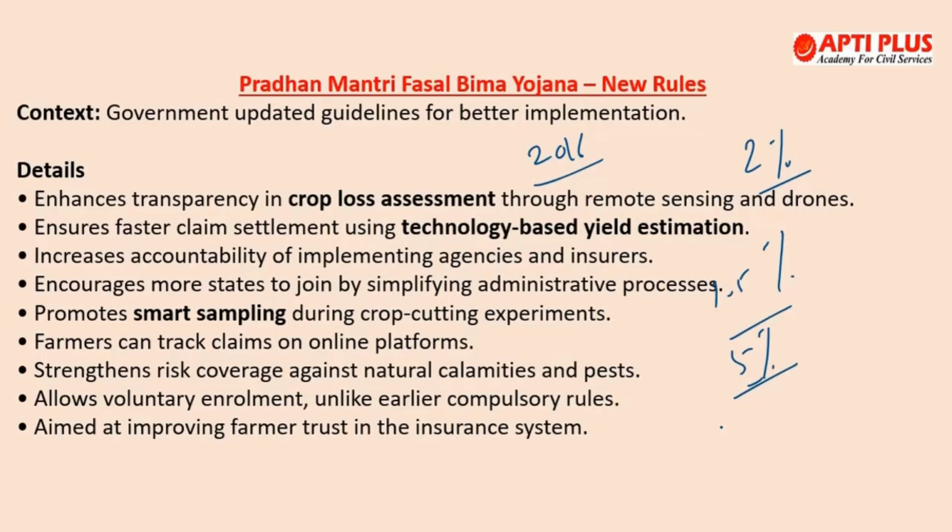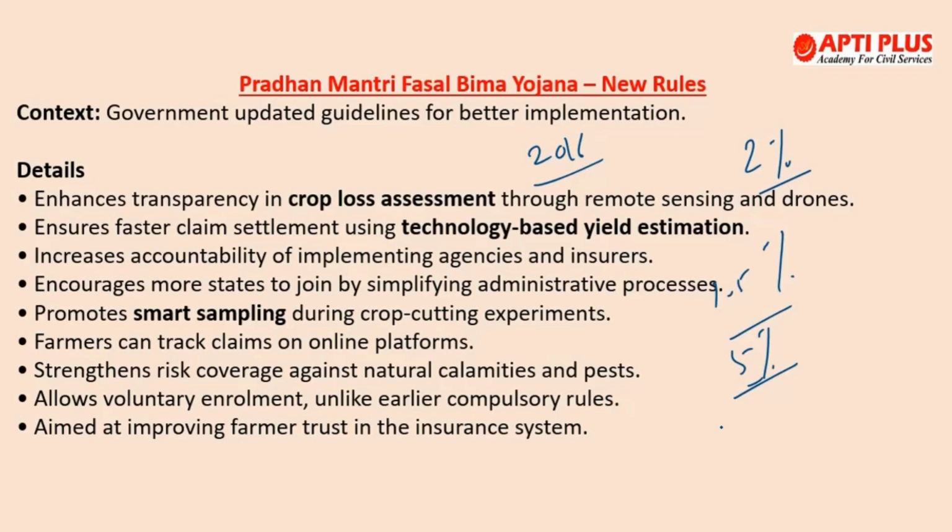Now, what are the things that are covered under this? So, non-preventable risks like what? Natural fire, then lightning, storm, hailstorm, tornado, flood, inundation, landslide, pests and diseases, drought. And now, wild animal attacks have been added to this.